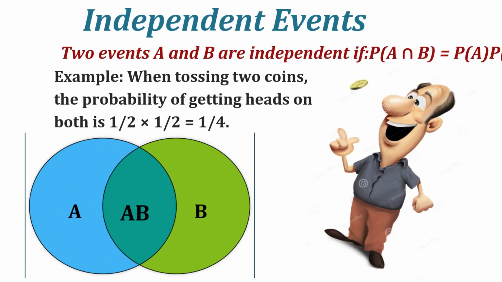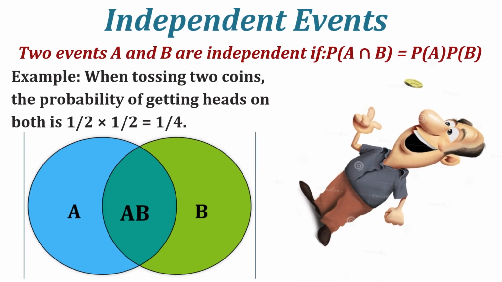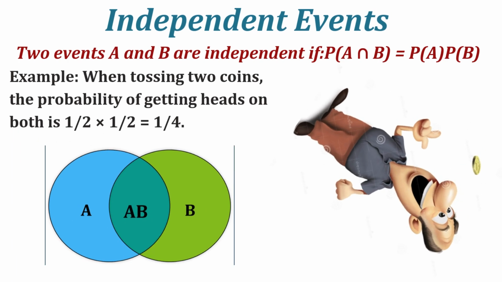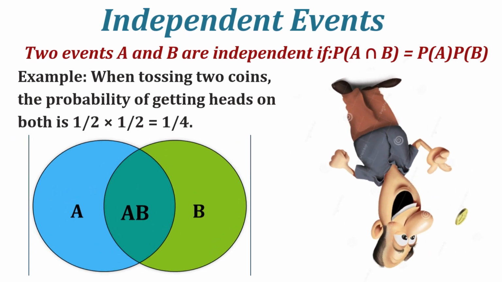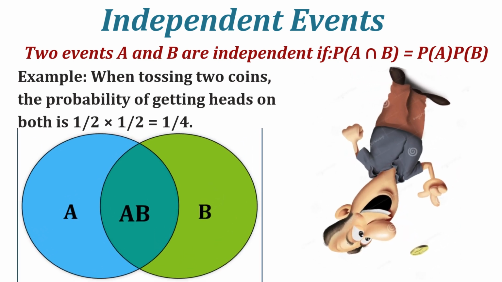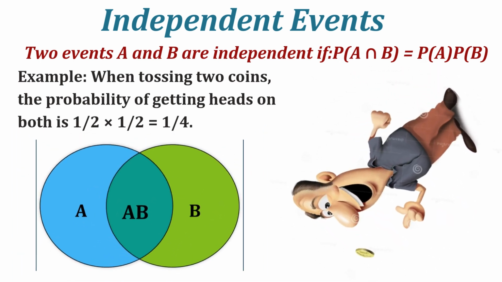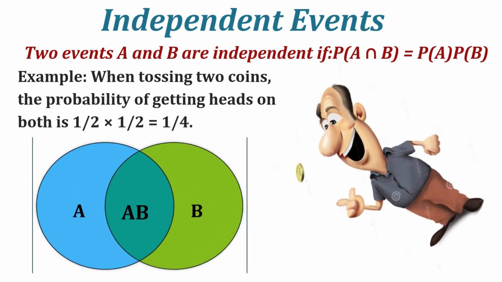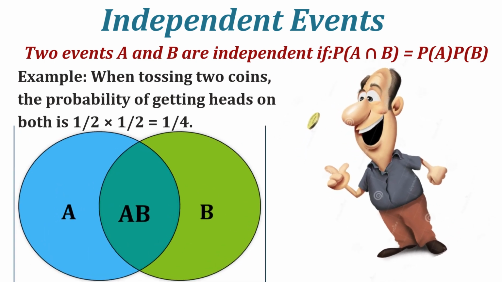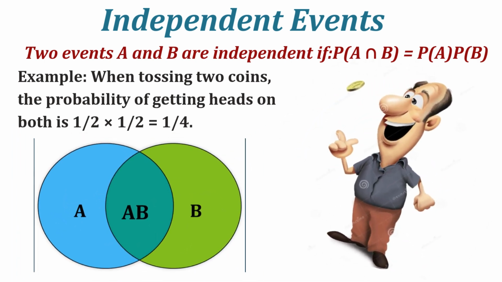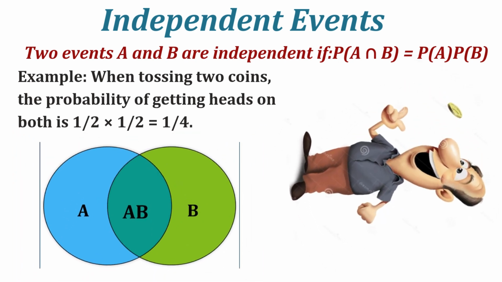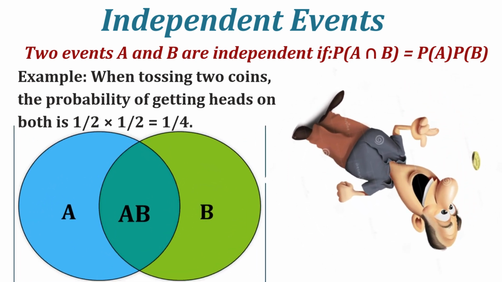Independence of events. If two events A and B are independent, then the probability of A intersection B is P of A times P of B. For example, when tossing two coins, the probability of getting heads on both is 1/2 times 1/2, which is 1 by 4.